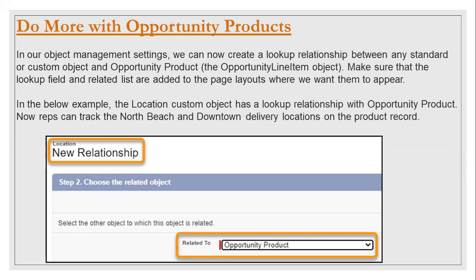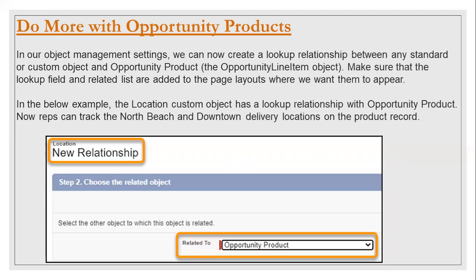When you're creating a lookup, you will have this option of opportunity product, correct? As of now, we don't have this particular object popping up in that drop-down list. Going forward, this opportunity product object is also included in the drop-down list.